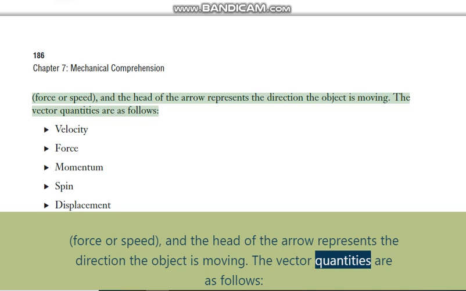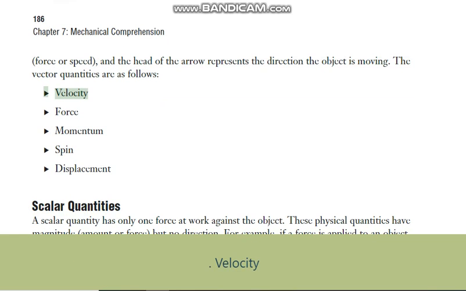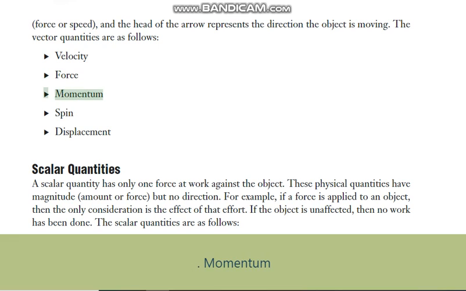The vector quantities are as follows: velocity, force, momentum, spin, displacement.